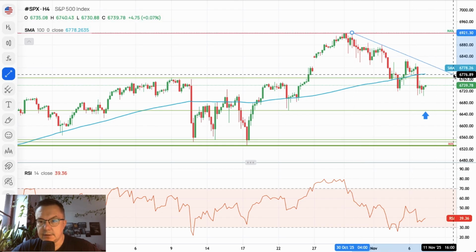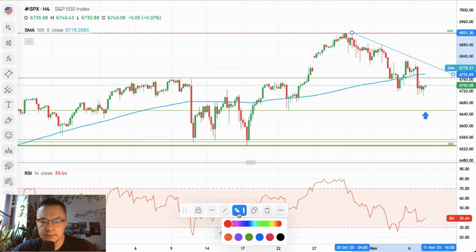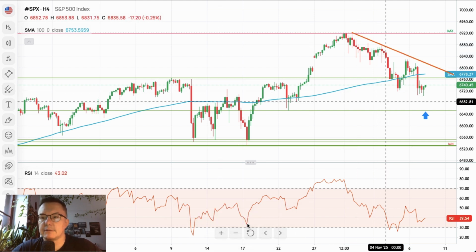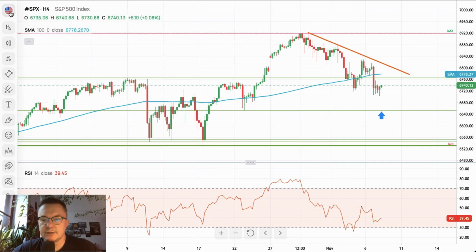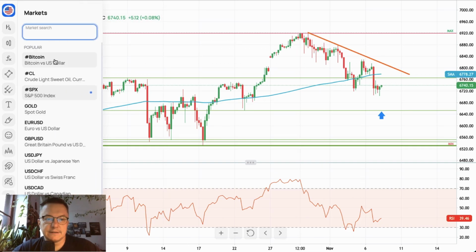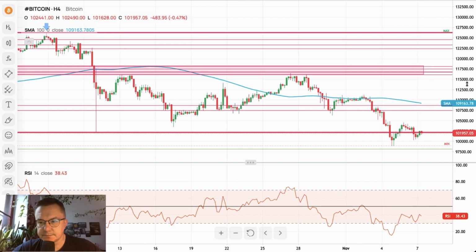So it's moving down. It is trending below this orange trend line. Let me just make it visible, and the outlook remains for now corrective, right? Corrective means bearish because on the S&P 500 the trend is up. Let's leave it like this. Bears are in charge of this market.